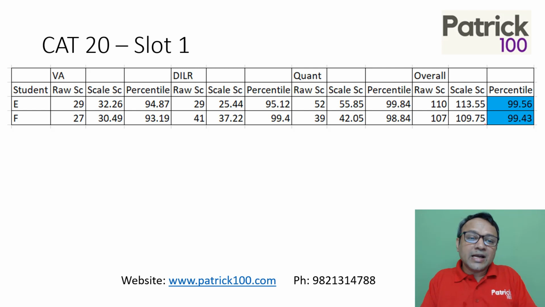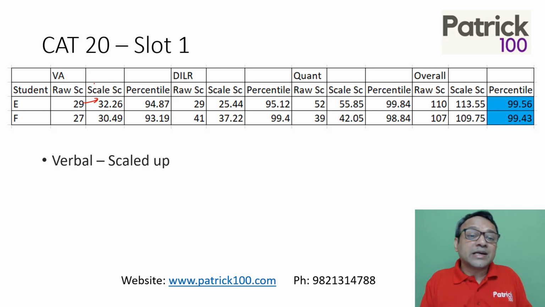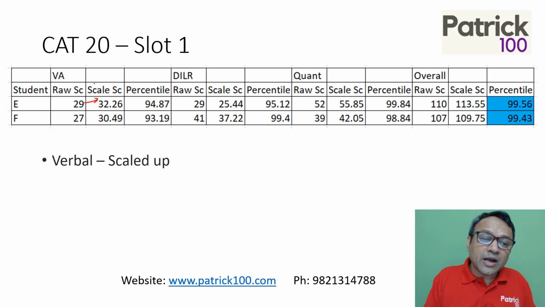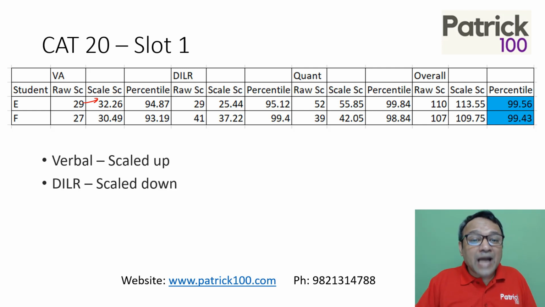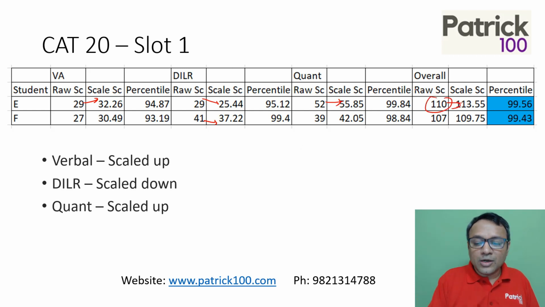So your overall was scaled up. For slot 1, if you look, verbal was scaled up, unlike in slot 2, where verbal was scaled down. That means slot 1 verbal was tougher and therefore was scaled up. The marks went up. Whereas DILR was scaled down. That means DILR in slot 1 was easier than slot 2, therefore the marks came down by almost 4 marks. And quant again was scaled up. So this is what happened. Overall it was scaled up.